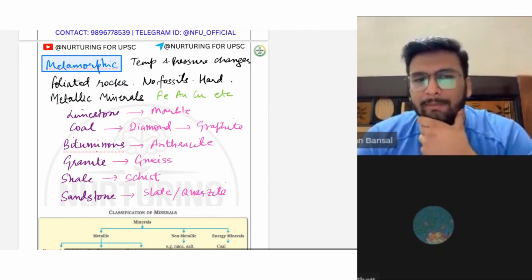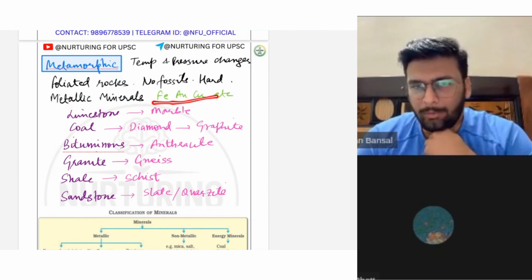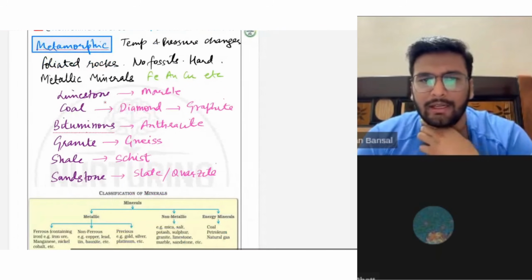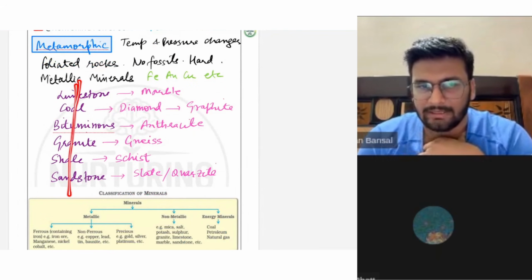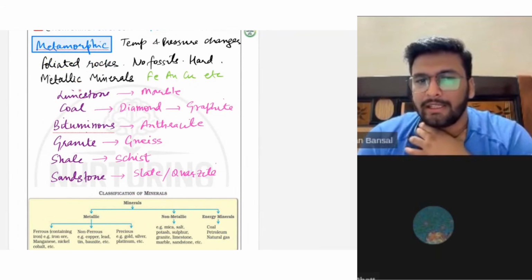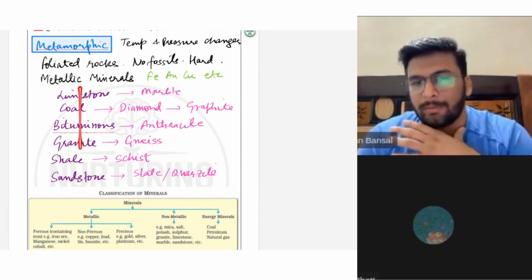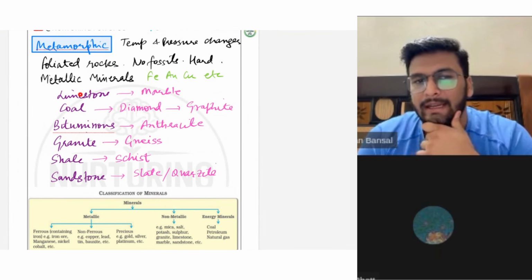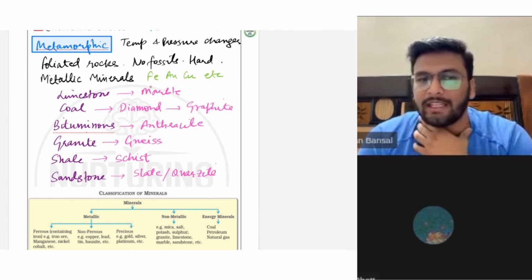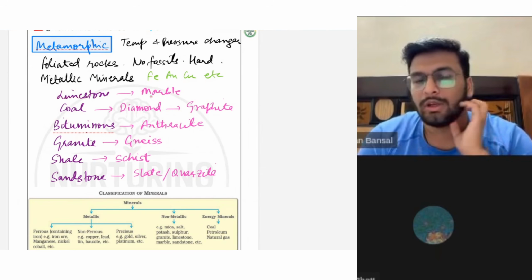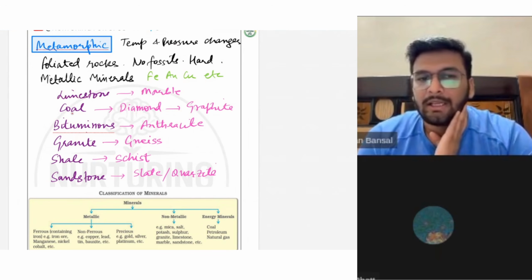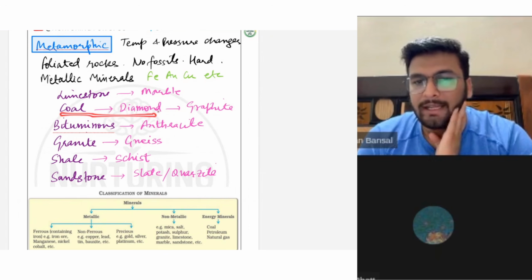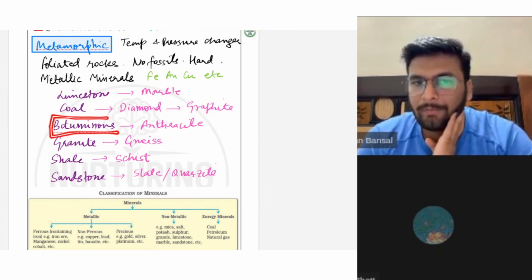Metamorphic is done, so metallic minerals means iron, gold, copper, okay, all these things. Now these are your sedimentary rocks, okay, and igneous rocks. Then sedimentary rocks primarily, and how they get transformed into metamorphic, and what are the names. For example, limestone transforms to marble under temperature pressure changes. Coal first transforms to diamond and then transforms to graphite. Bituminous transforms to anthracite. Bituminous, our Indian coal, that is Gondwana coal, is a bituminous coal.